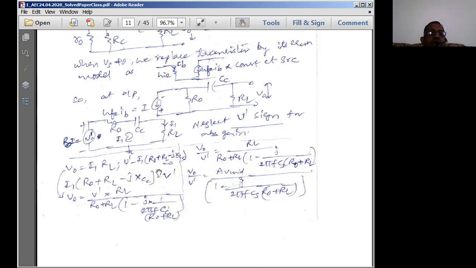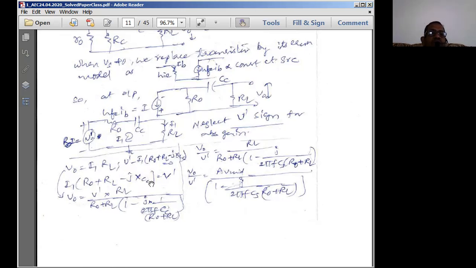So therefore, from this relationship, I can find V naught equal to I1 into RL. What is I1 from this? I1 is simply V dash divided by all this factor, so V dash by all this factor into RL is nothing but V naught.